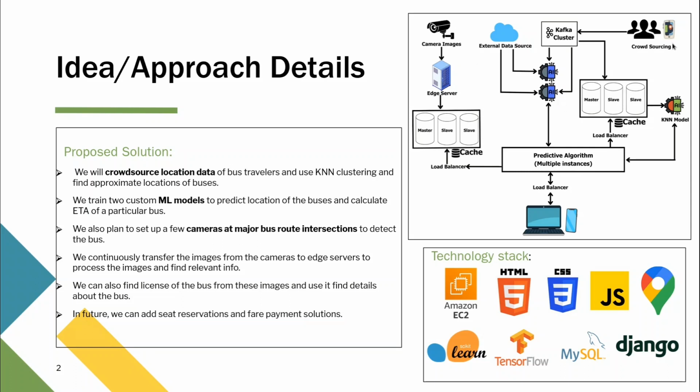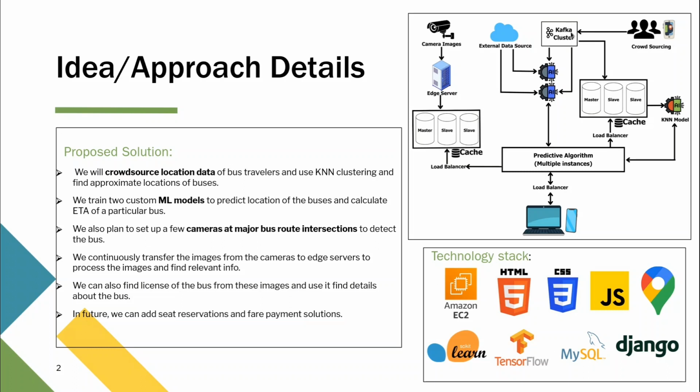So our first important data source is the crowdsourcing data source. Various different people will be using our app. They will input the particular bus that they are looking for, and at the same time other people who are using our app will be traveling on the bus, and they will input which bus they're already traveling on, the bus number. All of this data will pass into a Kafka cluster.